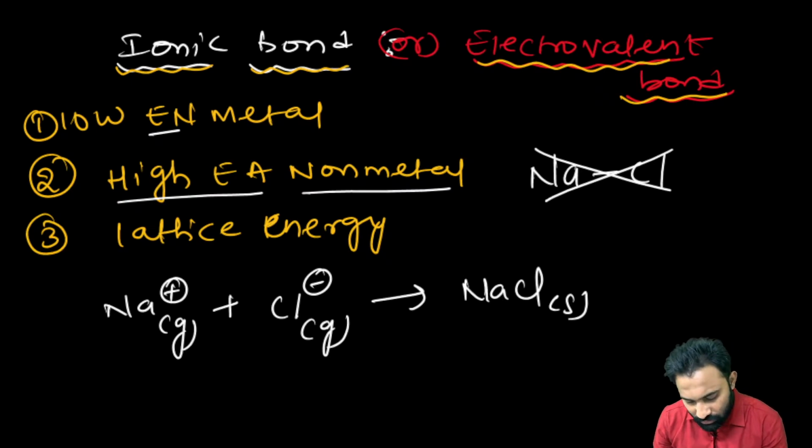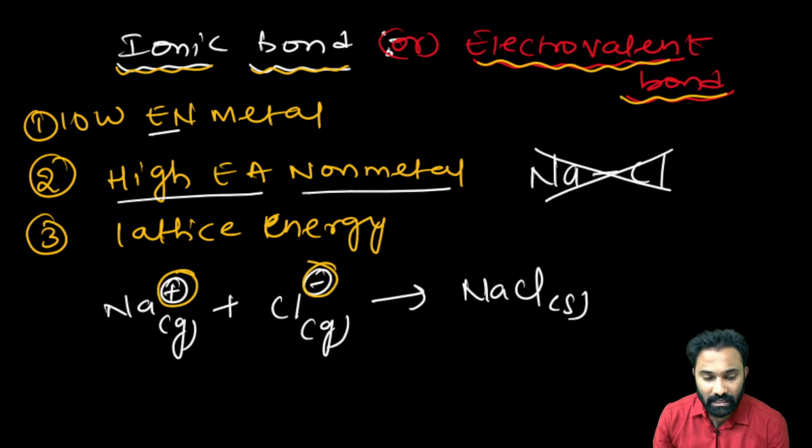Only due to the force of attraction of the cation and the anion, they are forming the stable bond, only due to the force of attraction. Clear? Now, what are the favorable conditions for the formation of ionic bond? One is low ionization energy metal. Now, high electron affinity non-metal and high lattice energy.